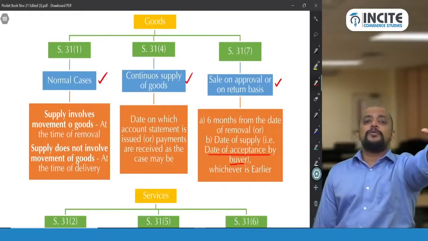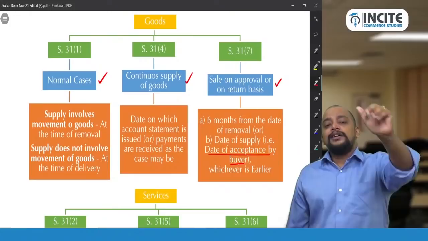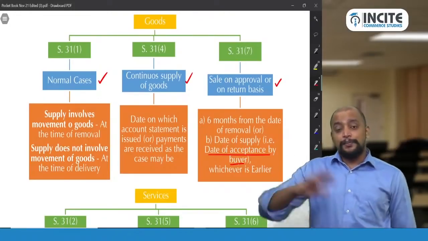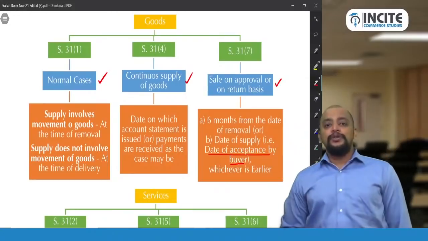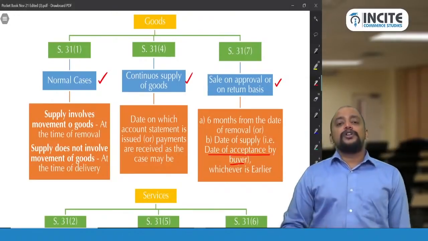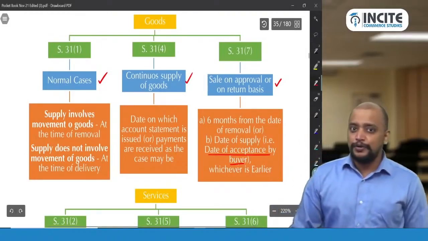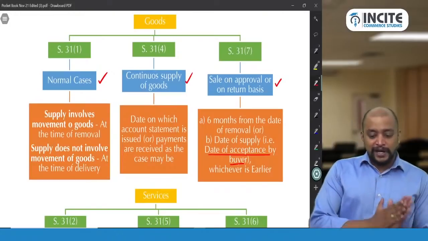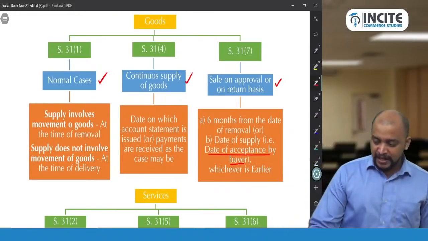If supply involves movement of goods, at the time I remove the goods from my location, that will be taken as the due date of invoice. I need to accompany that goods with the invoice. If supply does not involve movement of goods, at the time when I hand over the product to you, that is the time of delivery, I should have given the invoice. That is the due date of invoice in normal cases for goods. So for goods we completed section 31 subsection 1, section 31 subsection 4 and section 31 subsection 7.